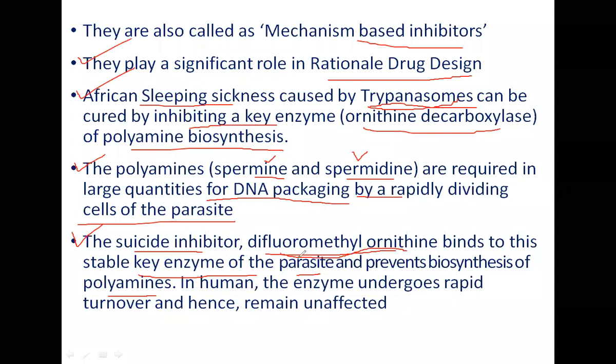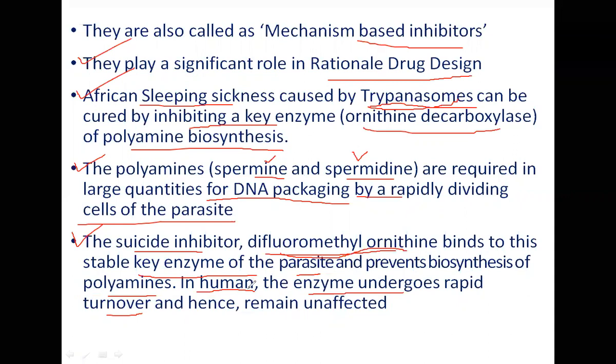In humans, however, the enzyme is rather unstable. It undergoes rapid turnover. It is rapidly degraded and new enzyme is synthesized in humans. Whereas in case of trypanosomes, this enzyme is rather stable. Okay, it doesn't undergo rapid turnover. As a result of that, the polyamine biosynthesis is affected.